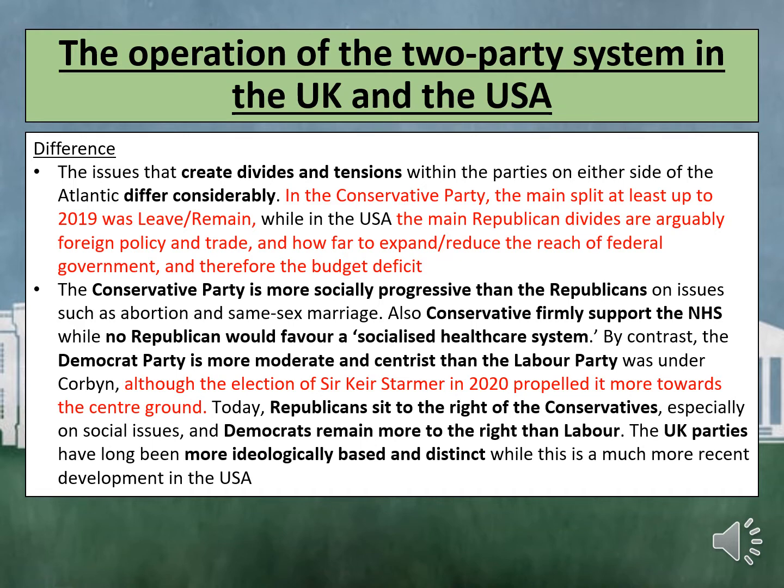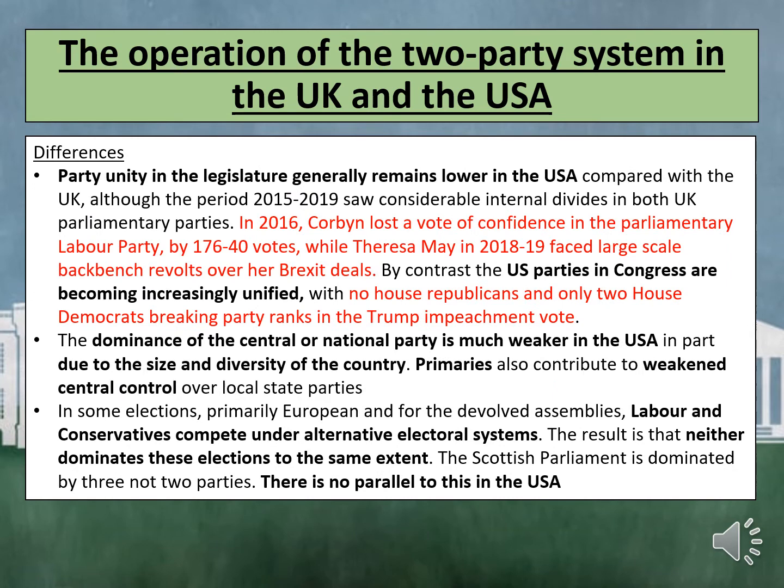Today, Republicans sit to the right of the Conservatives, especially on social issues, and Democrats remain more to the right of Labour. The UK parties have long been more ideologically based and distinct, while this is a much more recent phenomenon in the USA. Other differences include party unity.